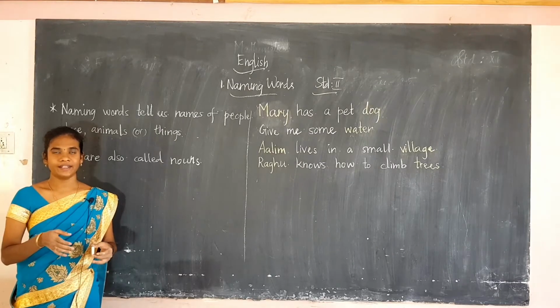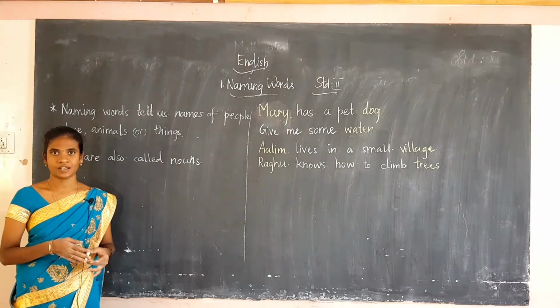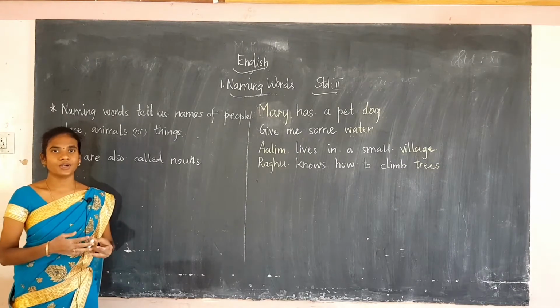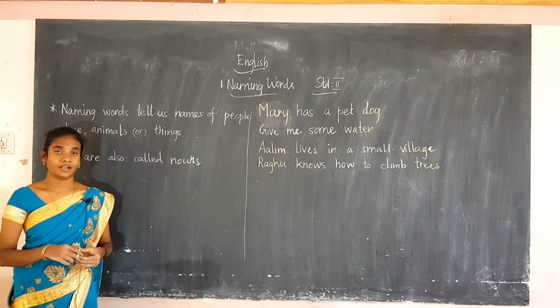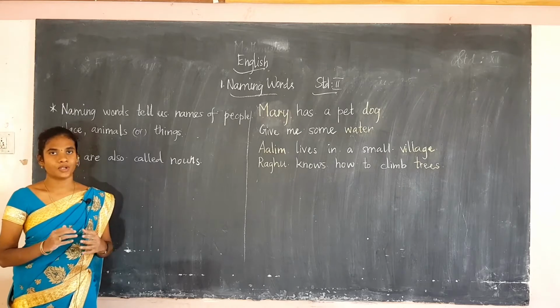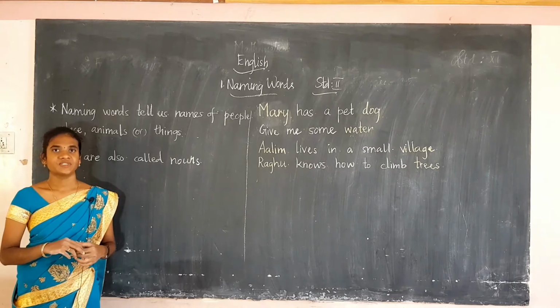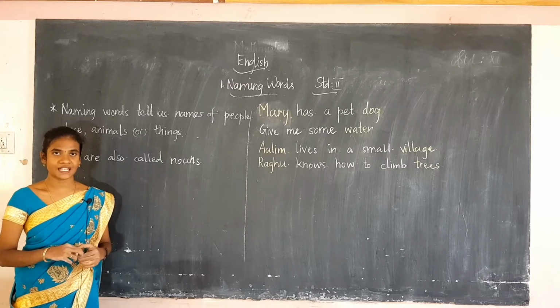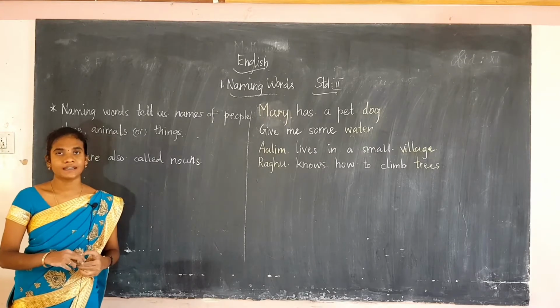So already the textbook has finished. I have completed lesson 1 to lesson 5. Today we are going to see the English grammar book. In the English grammar book I am going to teach you. The first topic given in the English grammar book is the naming words.